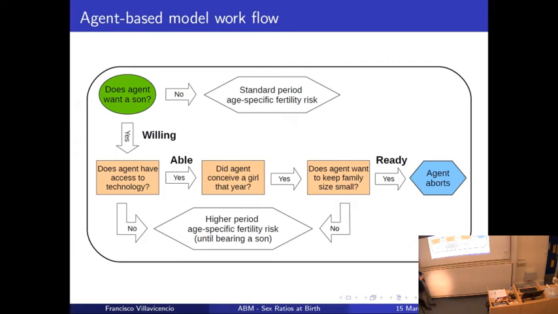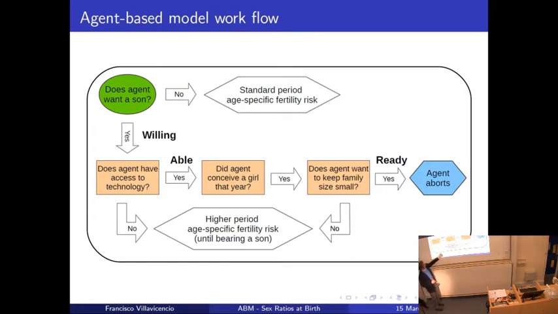If the agent wants a son, then we have the first condition, which is willingness. Then the next question is, does the agent have access to technology? If the agent doesn't have access to technology, but is willing to have a son, then she will be exposed to higher age-specific fertility rates until bearing a son accomplishes their desire. If the individual has access to technology, then the second condition is met, able.